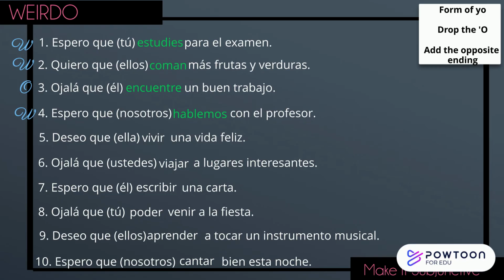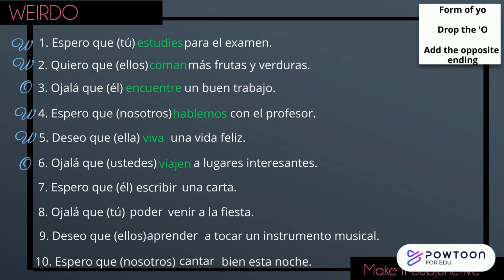Number 5, the yo form of vivir is vivo. The opposite ending is an a, which gives us viva, and then we need to make sure it matches the subject, and that answer is viva. Number 6, the yo form of viajar is viajo. The opposite ending is an e, which gives us viaje, and then we need to match the subject, which gives us viajen.